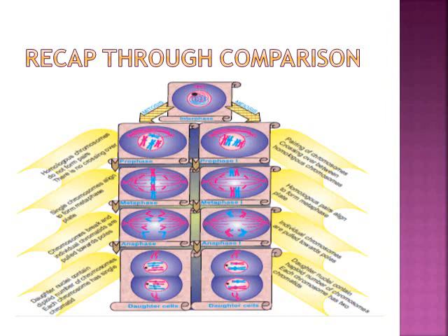In the next stage, in the metaphase of mitosis there will be alignment of single chromosomes, but in metaphase 1 of meiosis there will be alignment of homologous chromosomes. In anaphase of mitosis there will be separation of sister chromatids, but in anaphase 1 of meiosis there will be separation of homologous chromosomes, meaning separation of whole chromosomes with sister chromatids.